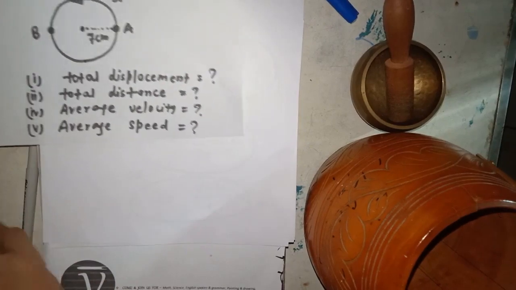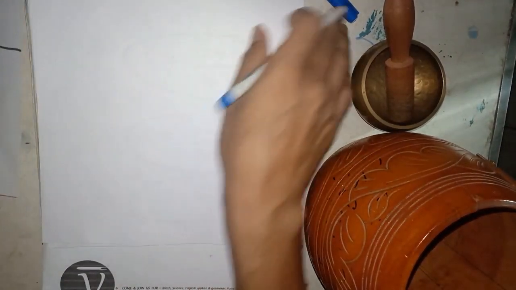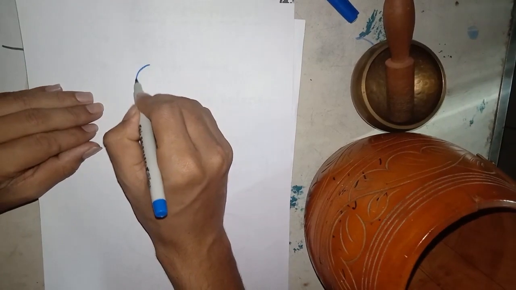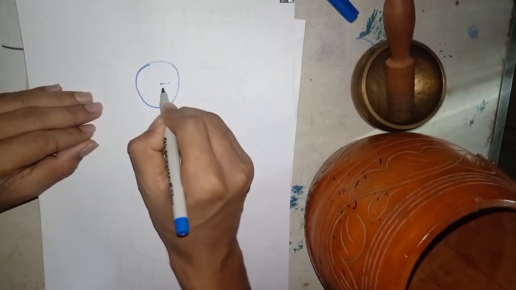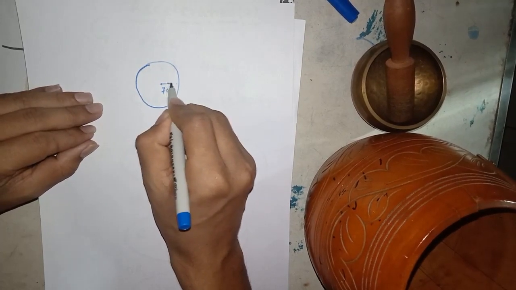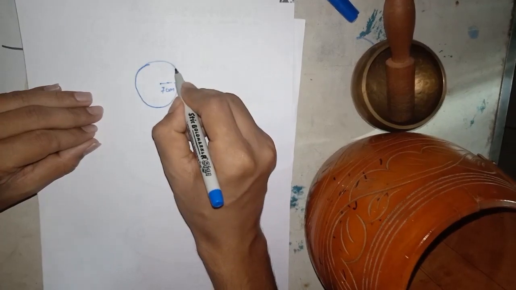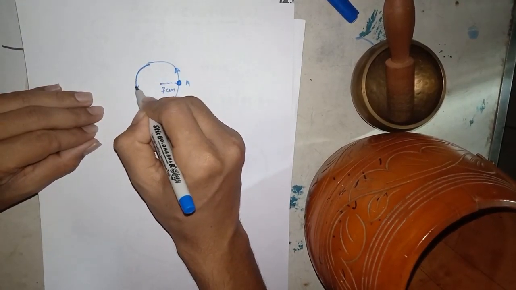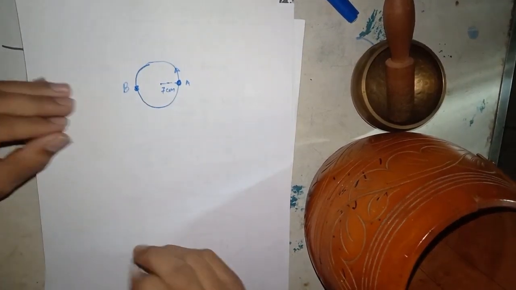Can you do it? You can do it yourself, but I am giving you some hint for this problem. The problem is, there is a circular track and the radius of this circular track is 7 centimeters. Now a body moves from this point and reaches the diametrically opposite point at B.